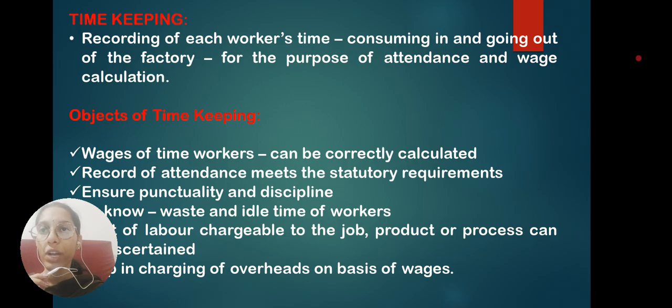The second one is attendance, to maintain whether that employee is present on that day. It is seen with the help of entry time and exit time, whether it is a half day for the employee or a full working day. It is all based on the attendance of that employee, which can be calculated with the help of timekeeping. And the third one is to ensure punctuality and discipline.